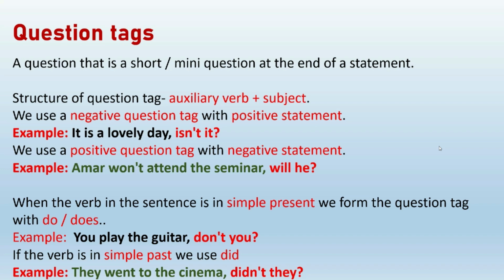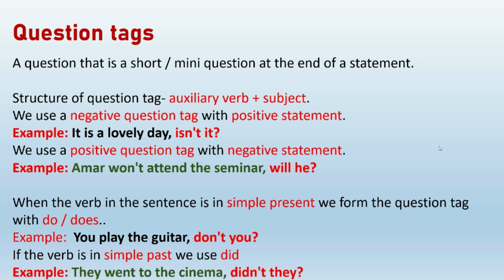Now what is the positive of won't? Will. And you won't write "will Amar". You have to know that Amar is third person singular, so he. And as it is a masculine gender, you are going to write "will he". Amar won't attend the seminar, will he?